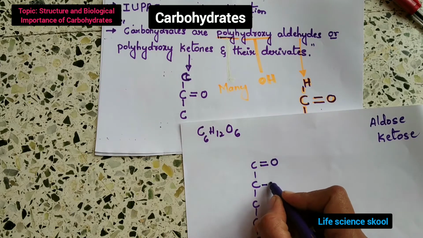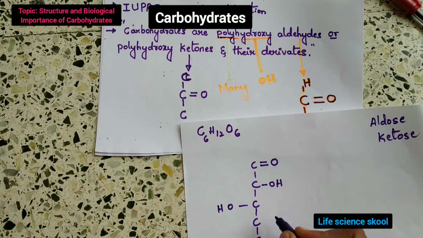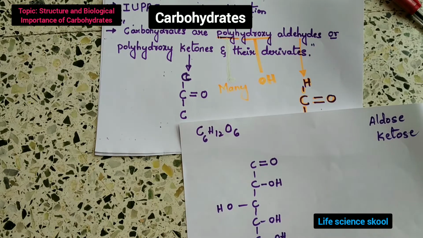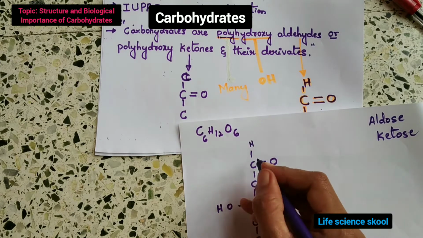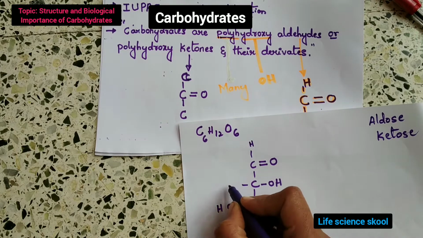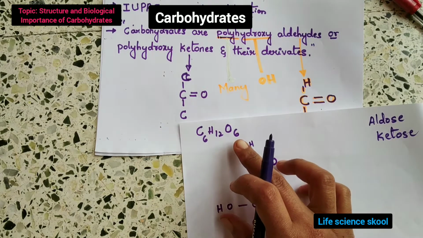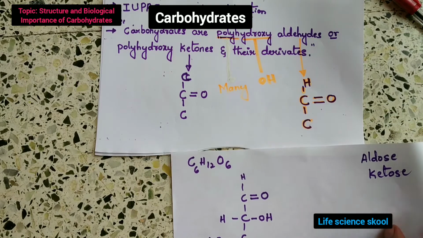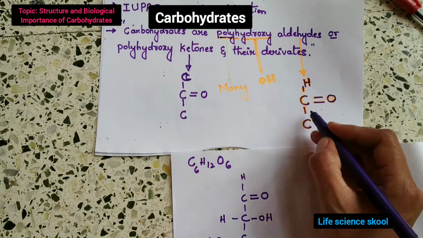Okay, and this is OH, and again this is OH, and then OH, OH, OH. To compensate, these are H, and again H, H, H, H, H. Okay, C6H12O6. So while I was explaining the polyhydroxyaldehydes,